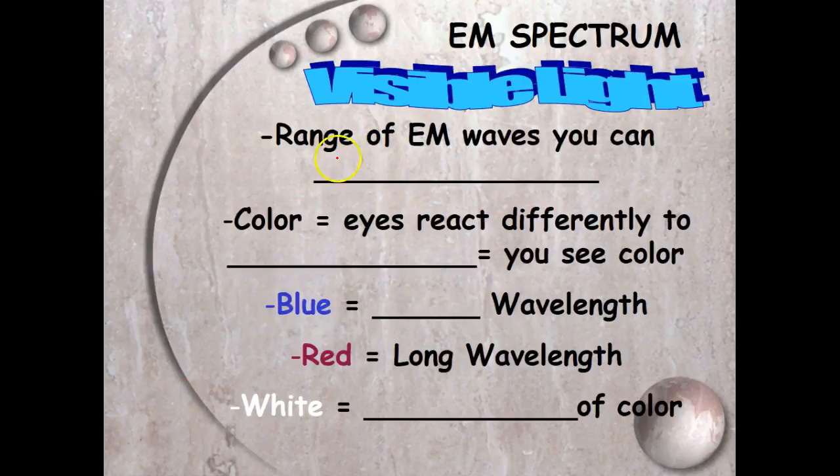Okay. The next one down the line is visible light. But we all know that this is a range that you can actually detect with your eyes.